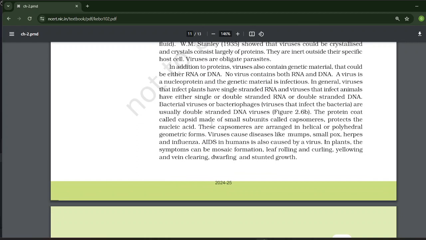In addition to proteins, viruses also contain genetic material that could be either RNA or DNA. Viruses contain both RNA and DNA. A virus is a nucleoprotein and the genetic material is infectious. In general, viruses that infect plants have single stranded RNA, and the viruses that infect animals have either single or double stranded RNA or double stranded DNA. Bacterial viruses, or bacteriophages, viruses that infect bacteria, are usually double-stranded DNA viruses.